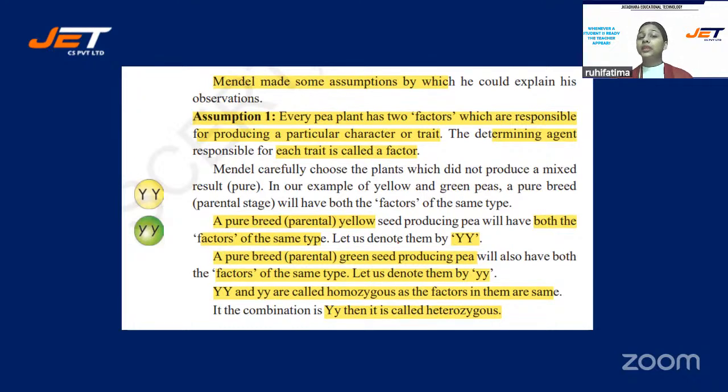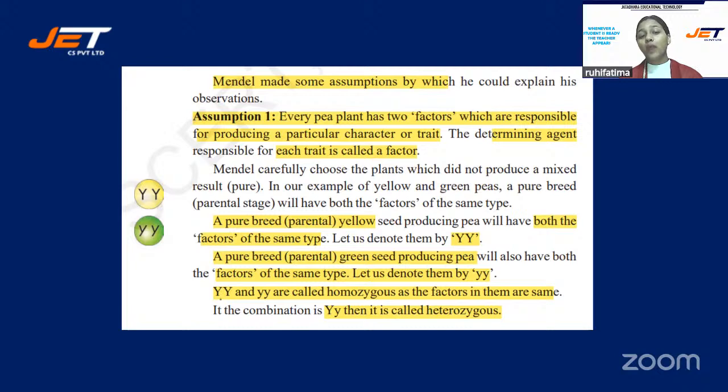A pure breed parental yellow, that is a pure yellow seed-producing pea, will have both the factors of the same type. Let us denote them with YY. Y stands for yellow color. So a pure breed parental green, seed-producing green, will also have both the factors of the same type. Let us denote them by small y.